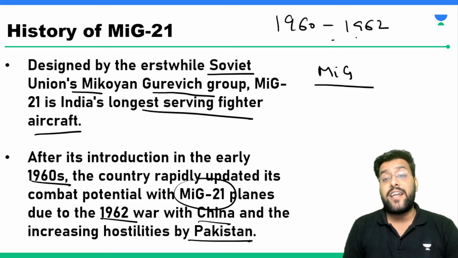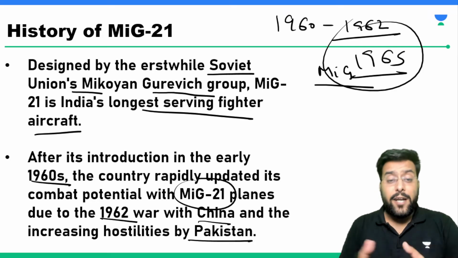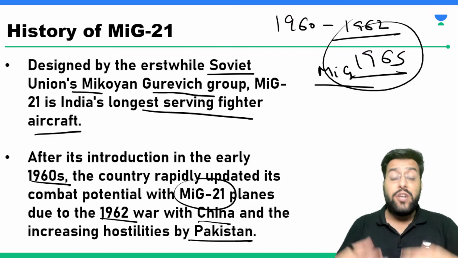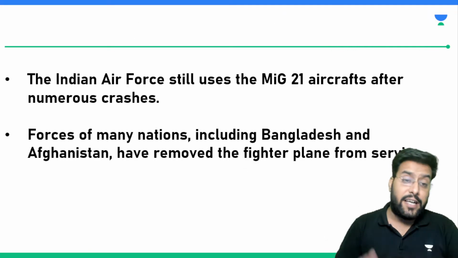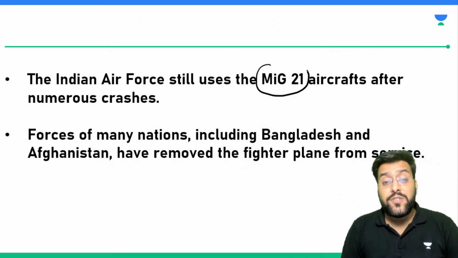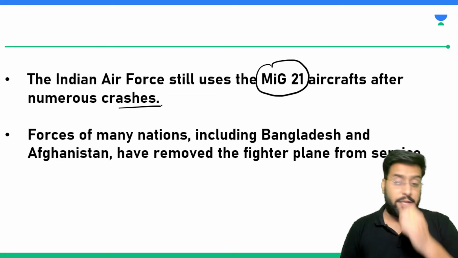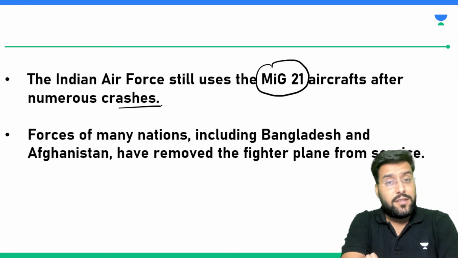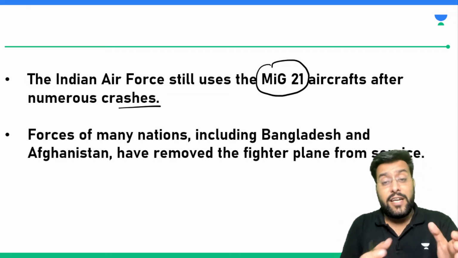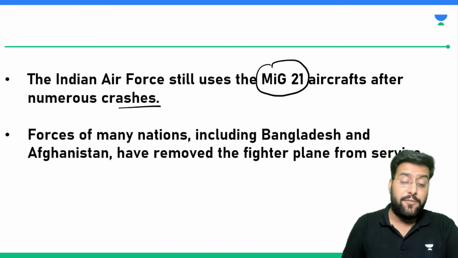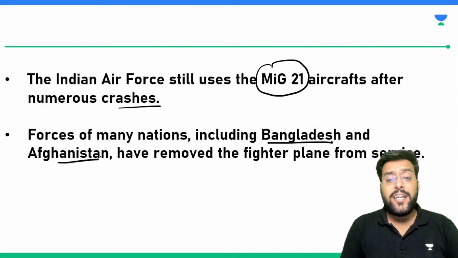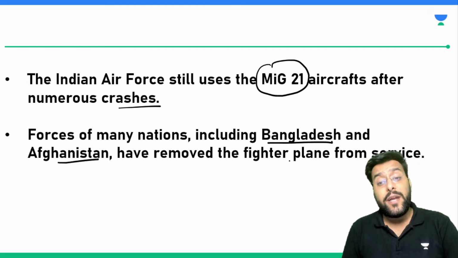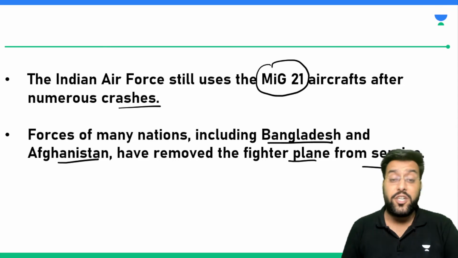We had war with China in 1962. We had war with Pakistan in 1965. So due to these back-to-back hostilities by our neighbors, the Indian Air Force had to increase its combat potential, and hence MiG-21s were inducted. The Indian Air Force still uses MiG-21 aircraft even after numerous crashes. I told you that MiG-21 has seen the maximum number of crashes, but still the Indian Air Force uses it. Forces of many nations, like Bangladesh and Pakistan, have also removed this MiG-21 from service, but India still continues to use it.